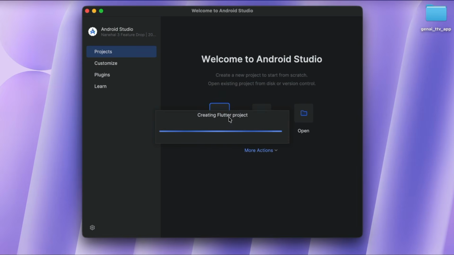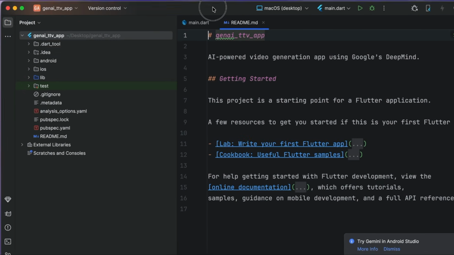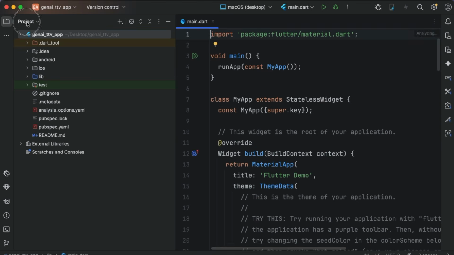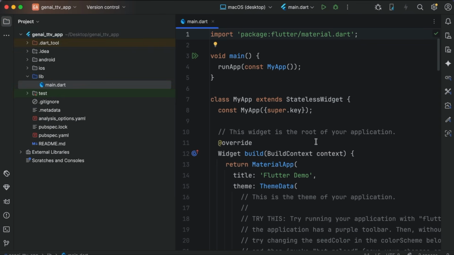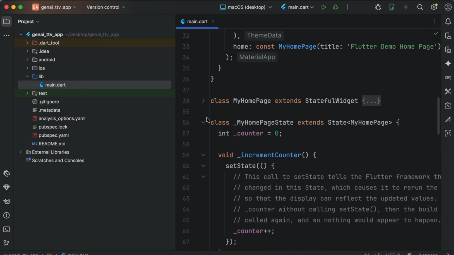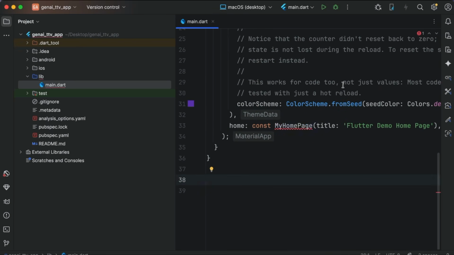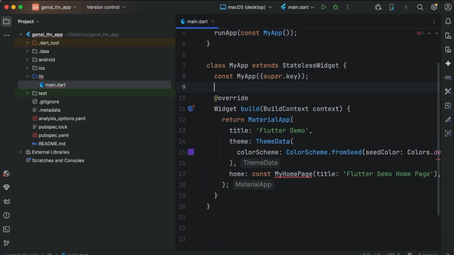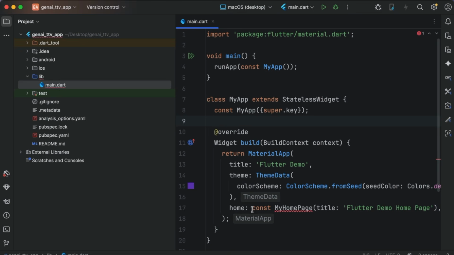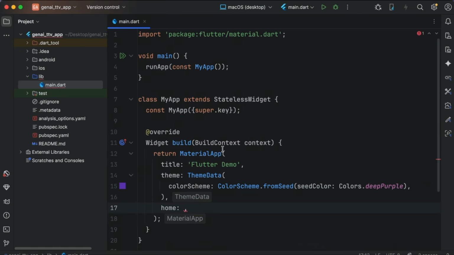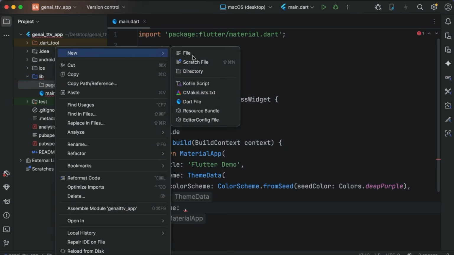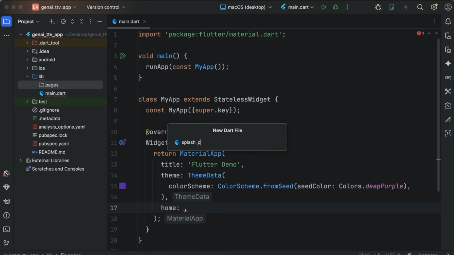So the new project is being created now. It has been created now. From here, make sure that Project is selected. Inside the lib, we have the main.dart, which is the default code file. Remove the MyHomePage and MyHomePageState. Remove these comments as well. And for now, we will also remove this const MyHomePageState, and we will create our first file. So let's first create a new folder inside the lib, a new directory by the name pages, and the first page will be splash_page.